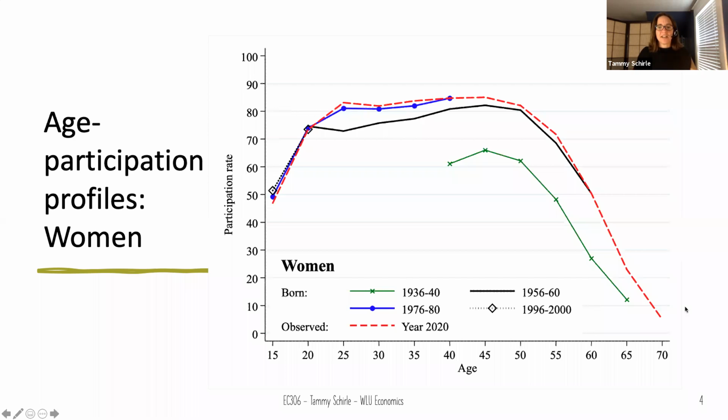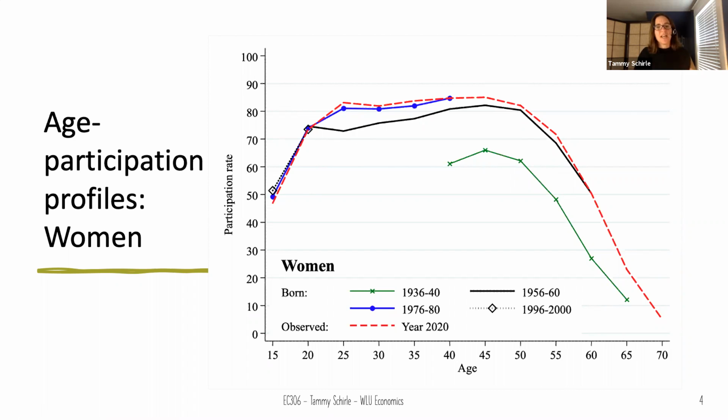Consider the red dashed line representing participation rates for each 5-year age group observed in the Canadian Labour Force Survey in January and February of 2020. We see a sharp increase in participation at earlier ages, a fairly stable participation midlife, and then steep declines in participation as people reach conventional retirement ages. But this doesn't tell us much about the life experience of the individuals in this sample.